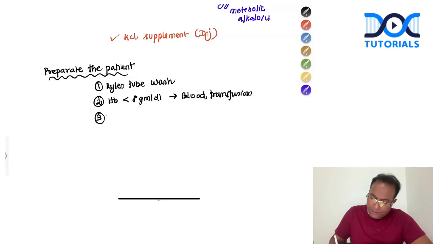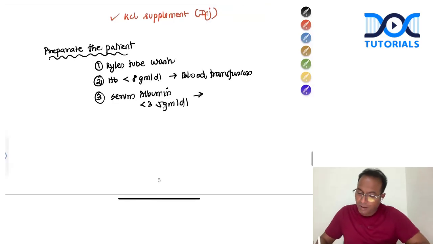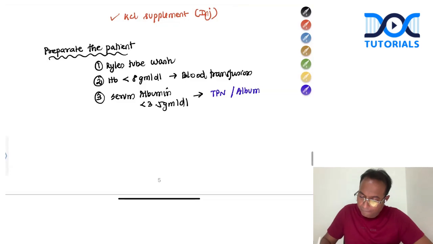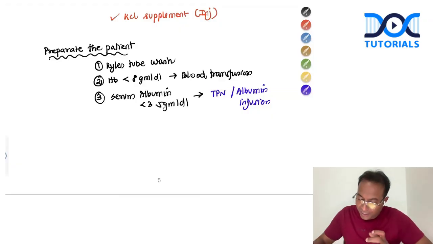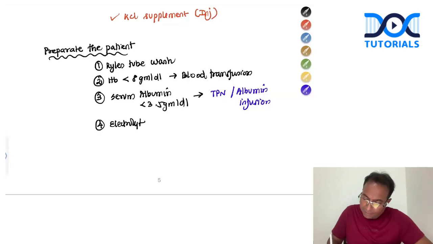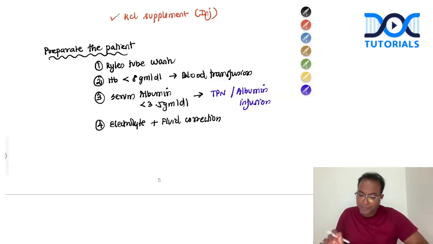See, for albumin, if serum albumin is very low, if serum albumin is less than 3.5 grams per deciliter, it is the time you should improve the nutrition by total parenteral nutrition along with albumin infusion. So you cannot operate a major surgery of gastrectomy in a patient who already has a low albumin. So prepare the patient: Ryle's tube wash, correct the hydration, electrolyte plus fluid correction. All these are very important steps before taking the patient for surgery.